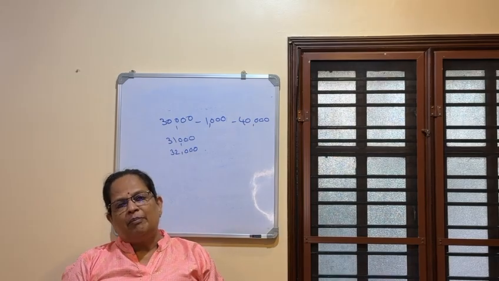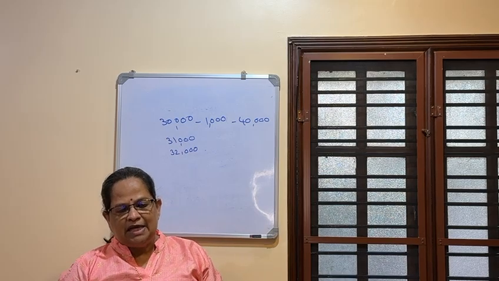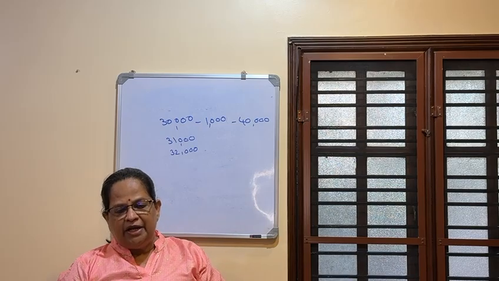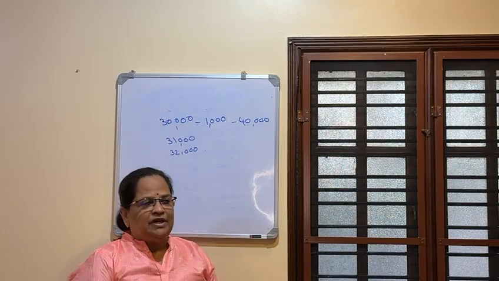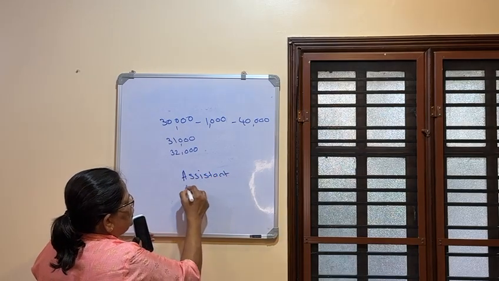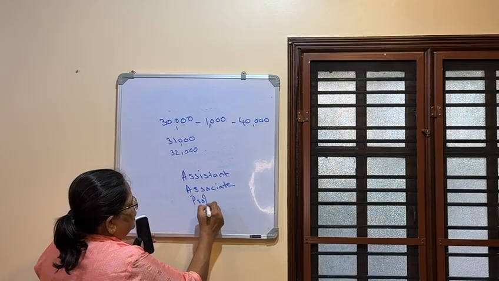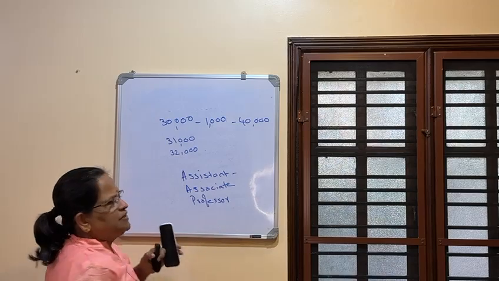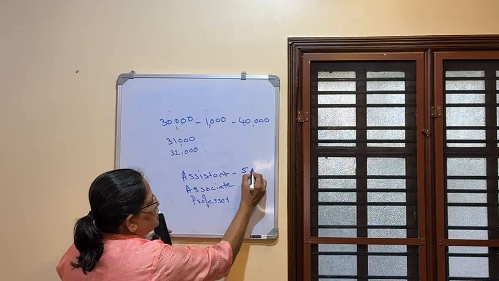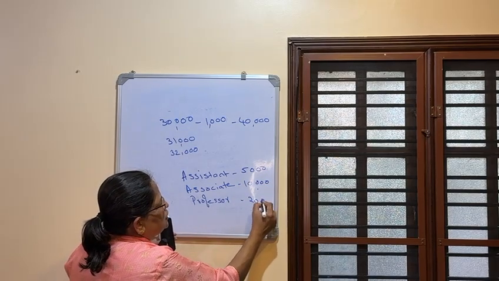Now salary grade or pay grade. A salary grade, also called a pay grade, is a classification level assigned to jobs based on their responsibilities, skills required and qualifications. Each grade corresponds to a particular pay scale. Say for example, in a university, there are assistant professor, associate professor and professor. Assistant professor will be getting a low grade pay, say for example 5,000. Associate will be getting 10,000, whereas professor may be getting 20,000 or 15,000.